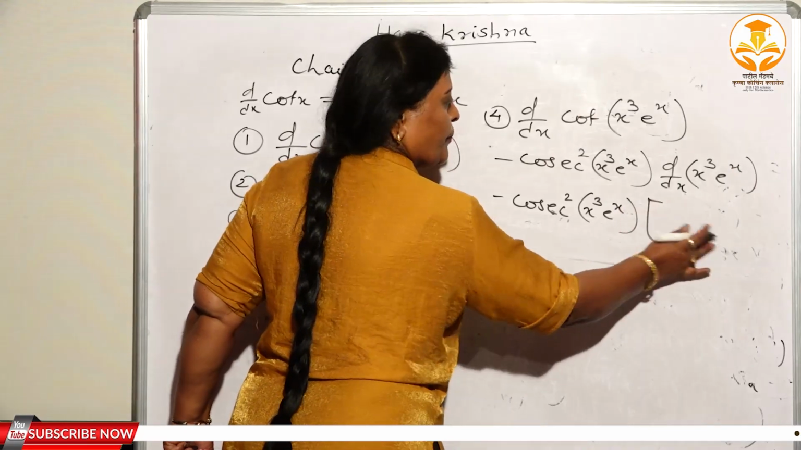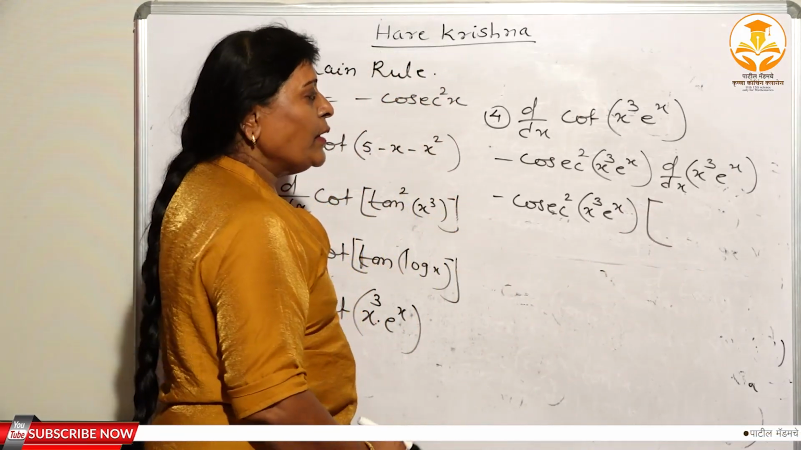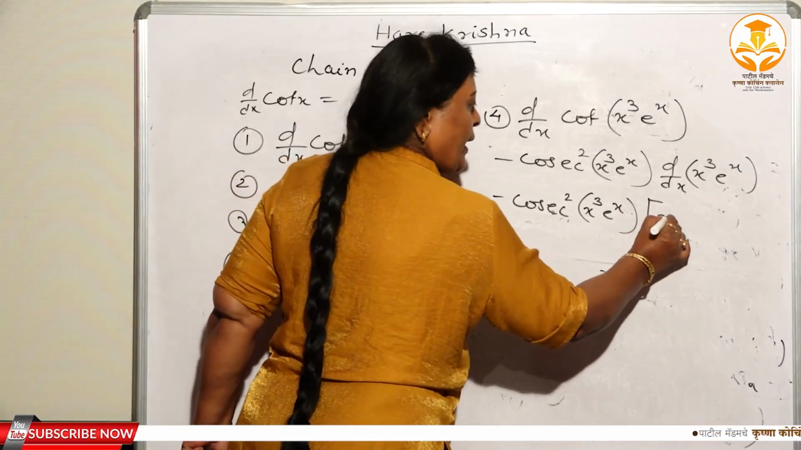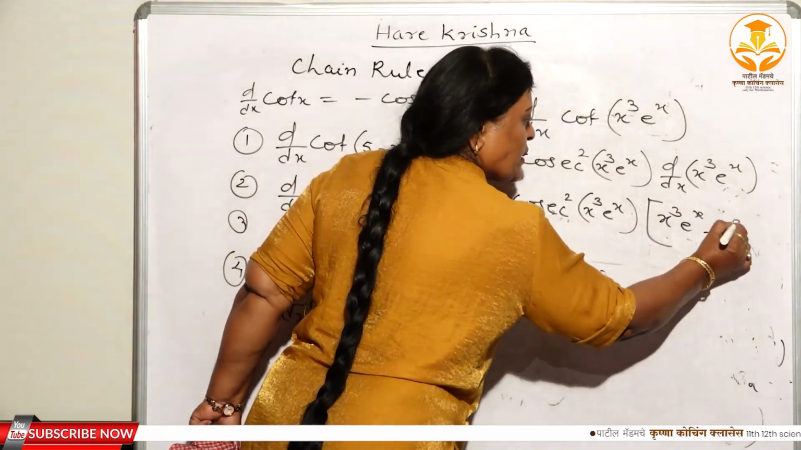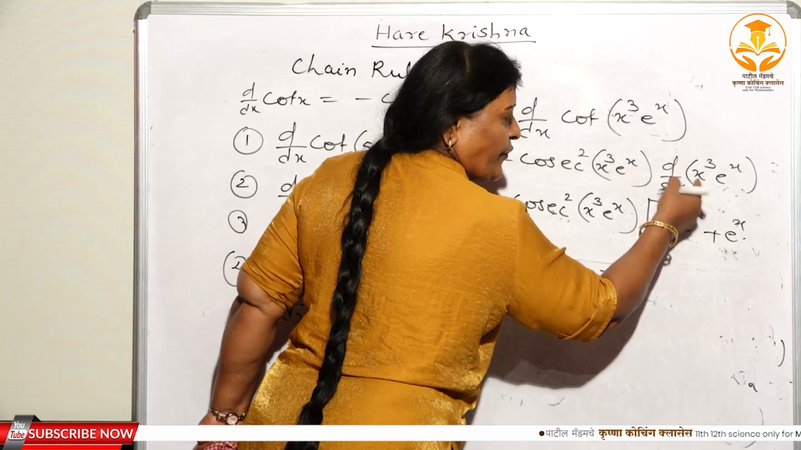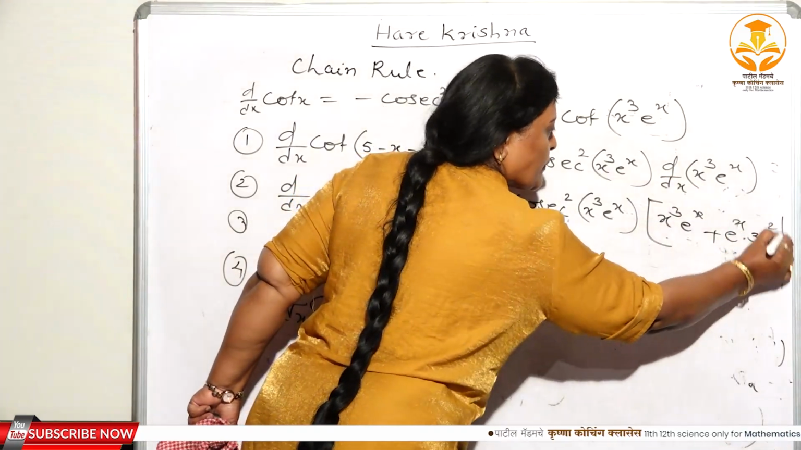Here again, what you have to do? Apply the product rule. x³ remains as it is, times the derivative of eˣ, which is eˣ. Again, eˣ remains as it is, and what is the derivative of x³? That is equal to 3x².